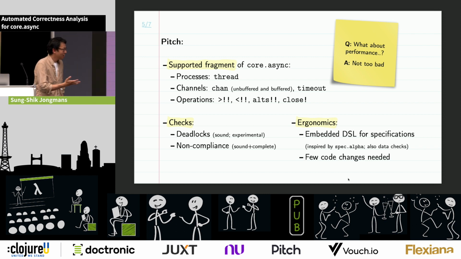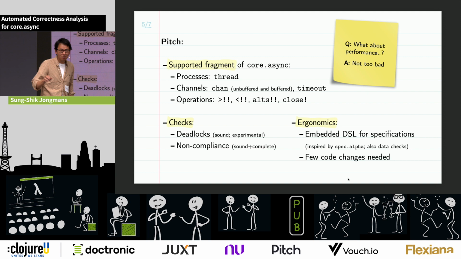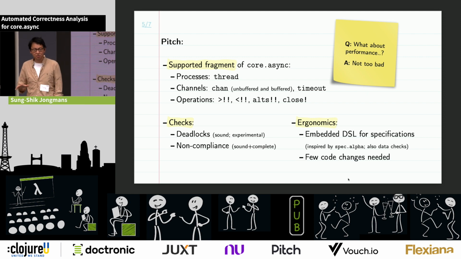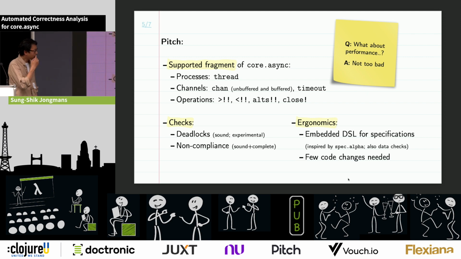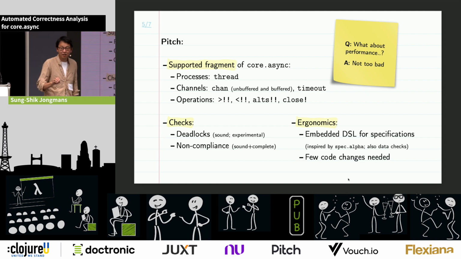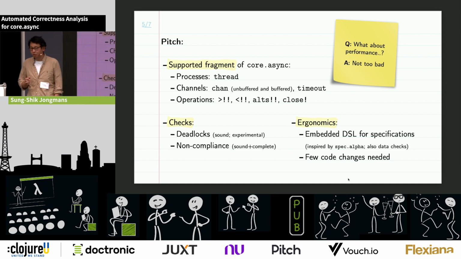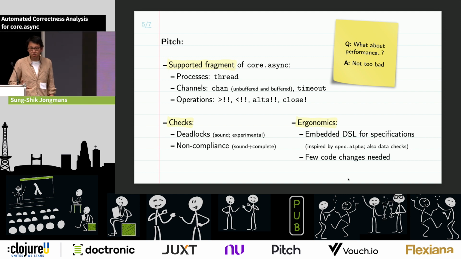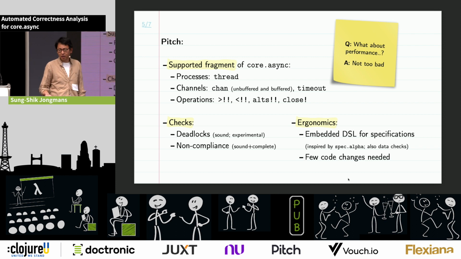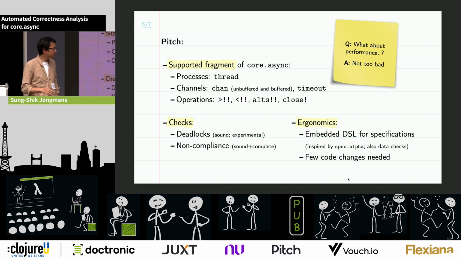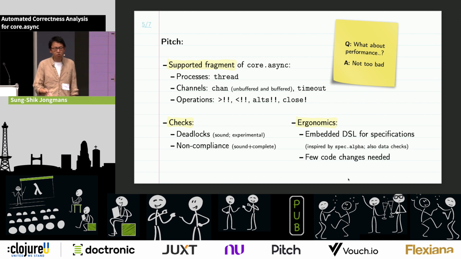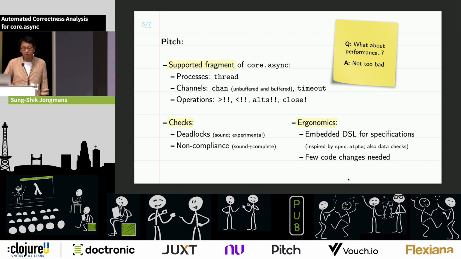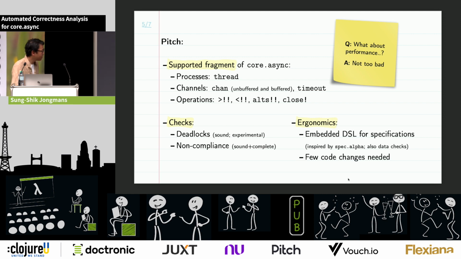In the benchmarks that we did, in some cases the overhead we get is less than 5%, which is kind of okay, I guess. I mean, you could run this in production environments as well. But in other cases, the slowdowns we're observing are like 3 to 5 times. So I wouldn't run that in production. But still, I think it could be useful in development as a debugging tool or as a testing tool, kind of similar to memory profilers. When you run a memory profiler, you're also maybe 10 times slower, but it's still very useful to catch bugs.